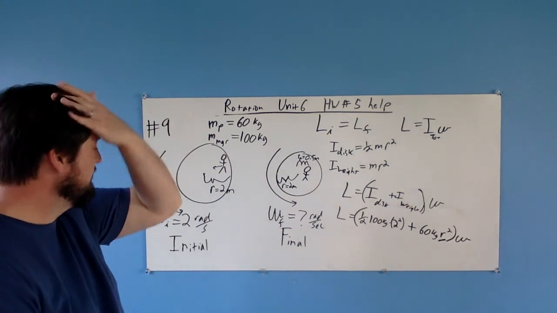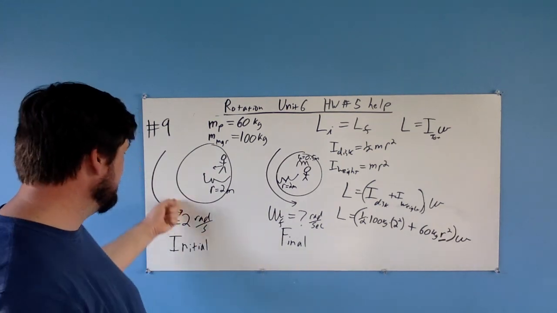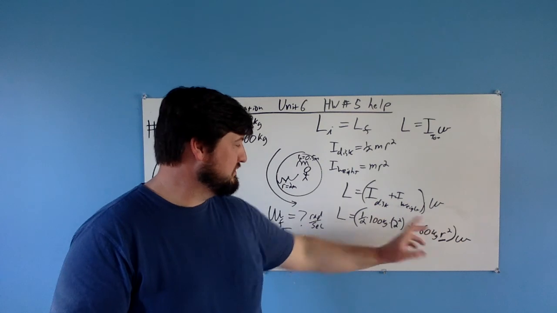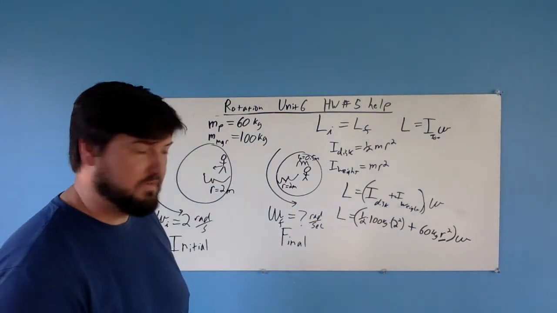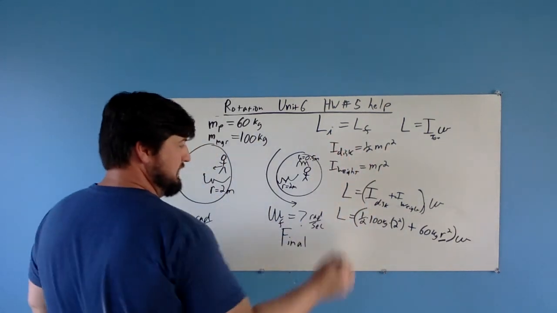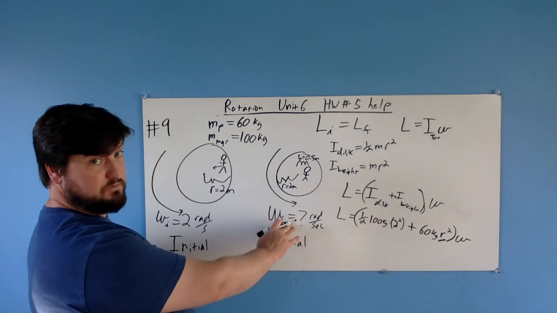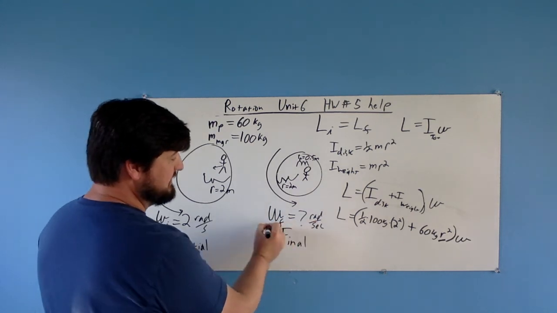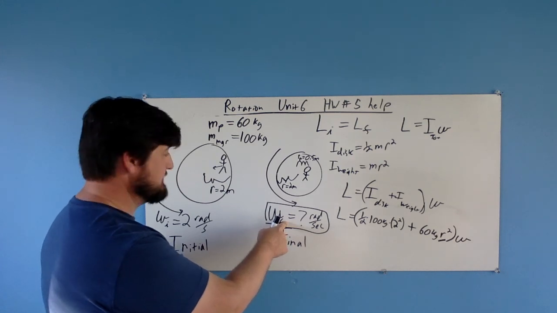So here's what we do. What we're going to do, and actually, I'm an idiot. What am I doing? For the first one, we actually do know our omega, so the only unknown that we've got is just this guy right here, okay? Forget that. All right, so L initial. And I'm going to go ahead and erase some of this. Don't forget before I erase this, the thing that we need to find is our omega final. That's what we're looking for, our final angular velocity.